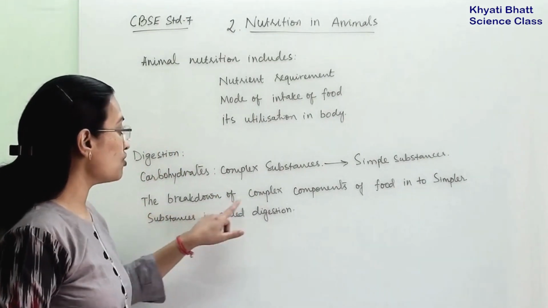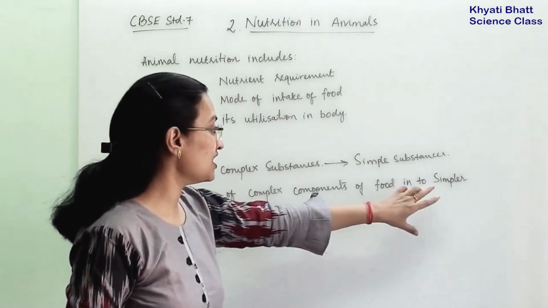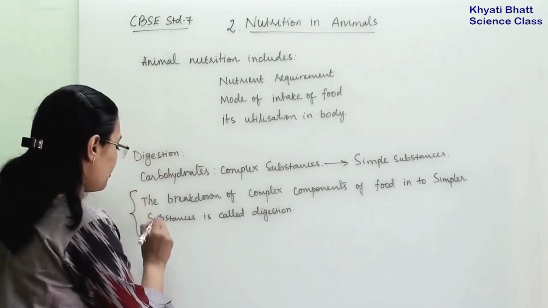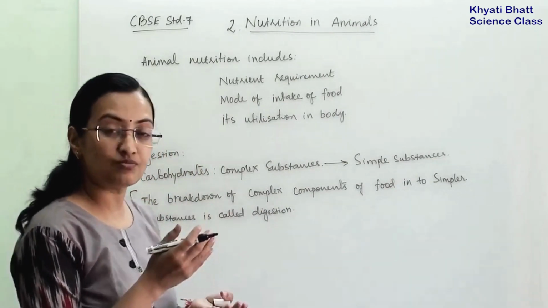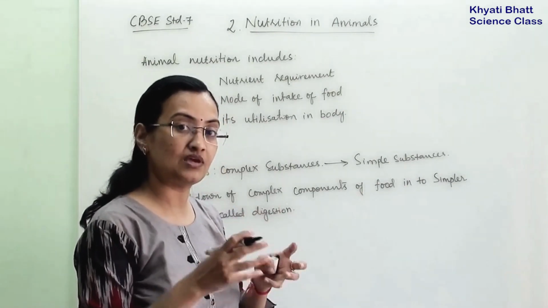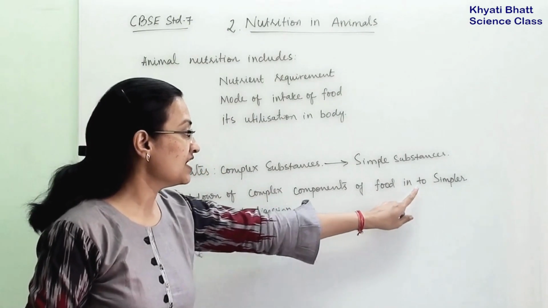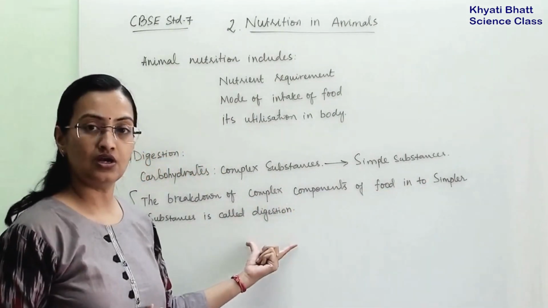So the breakdown of complex components of food into simpler substances is called digestion. This will be the definition of digestion, that breakdown. They are breaking the complex substance and making the simple one. So breakdown of complex components of food into simpler substances is called digestion.